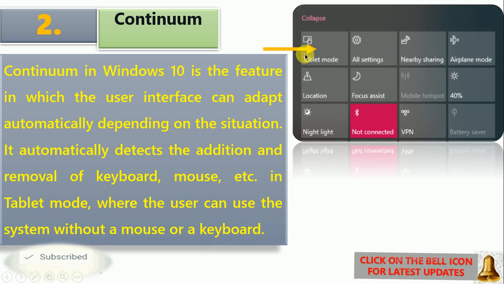This actually helps whenever you are provided with a touch screen monitor. There you can work in tablet mode where keyboard and mouse are not required, by touching, as you use your smartphones.